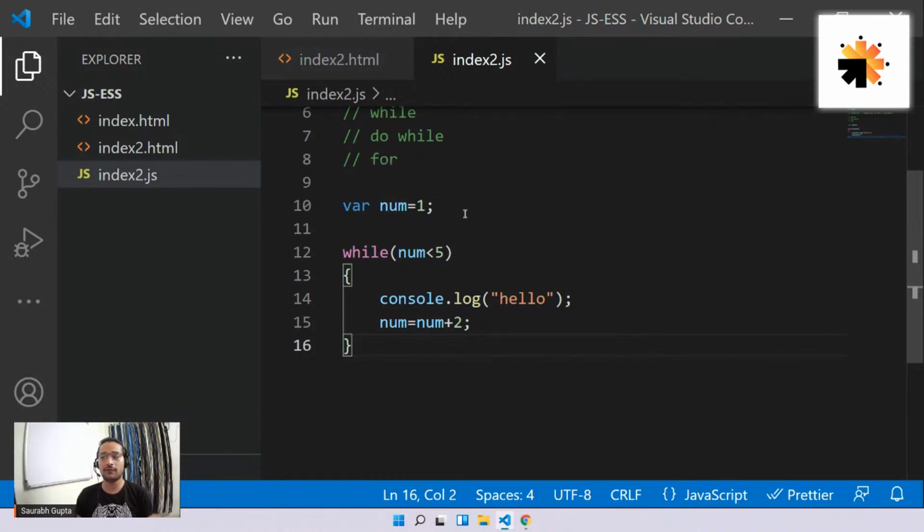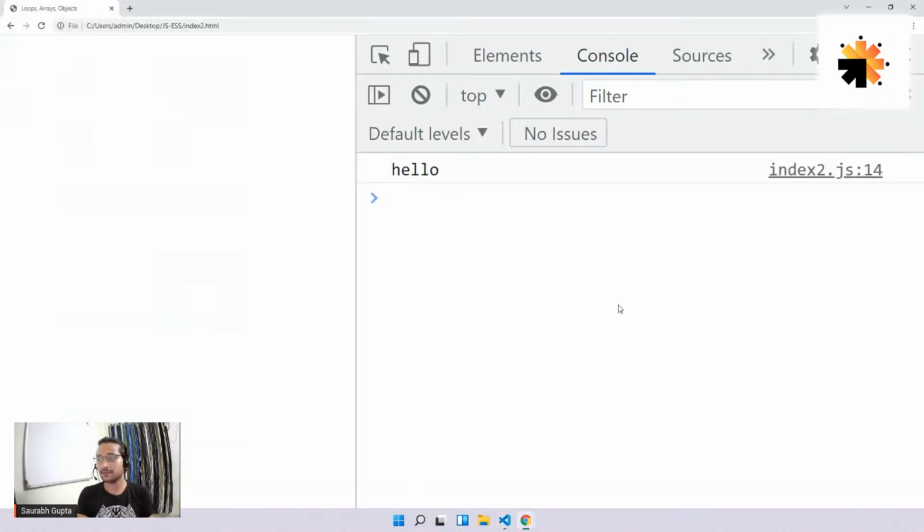Num equals 1. Fine. 1 is less than 5. Fine. Hello. Now num equals num plus 2. That means num equals 1 plus 2. It becomes 3. Now check. 3 is less than 5. Yes. Hello. Now 3 plus 2, 5. 5 less than 5? No. That means now this loop is running 2 times. Here we go. Hello, 2 times.